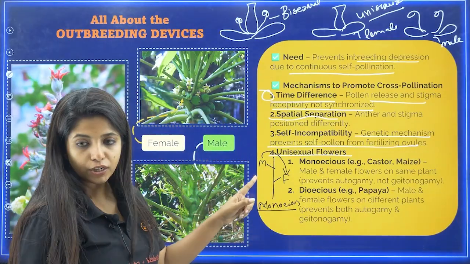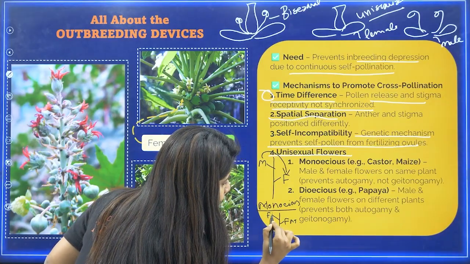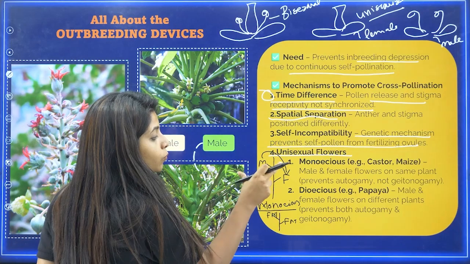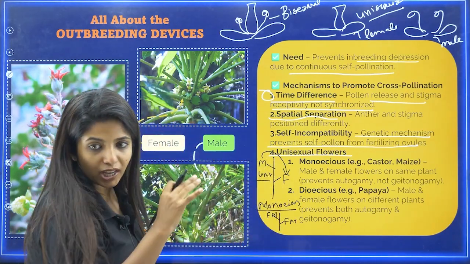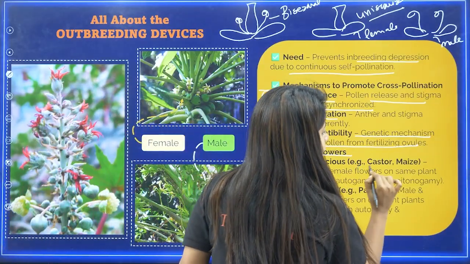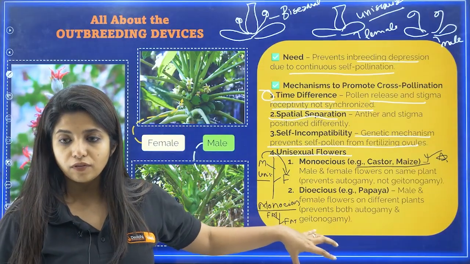I told you in monoecious condition, you have one more condition where both the female and the male flowers are also together. In this condition, you cannot prevent autogamy also. But at least in the condition where monoecious plants have unisexual flowers, you can prevent autogamy, but you cannot prevent geitonogamy. Again, a very important question. Example is castor and maize. Now, the next condition is dioecious plants.